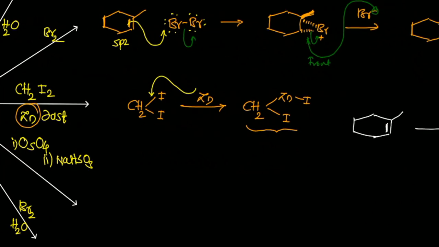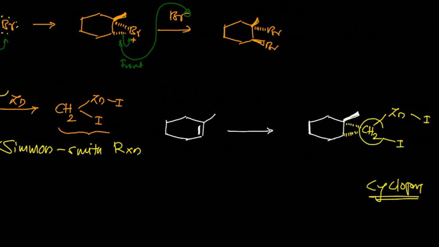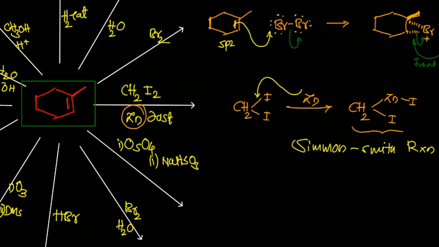Well known transformation from olefin to the cyclopropane. So what is the name of this reaction? This reaction is called the Simon-Smith reaction via the development of carbene. In that reaction a carbenoid is developed. Now this CH2 is nothing but the singlet carbene. Remember this one. Sometimes the question arises, which is the reactive intermediate developed in the Simon-Smith reaction, which is a carbene, and the reaction is a stereoselective reaction.